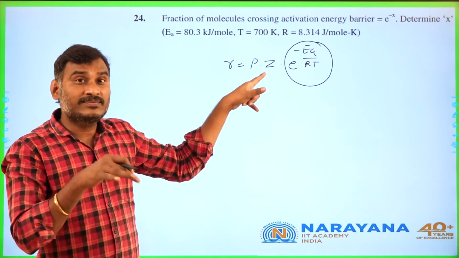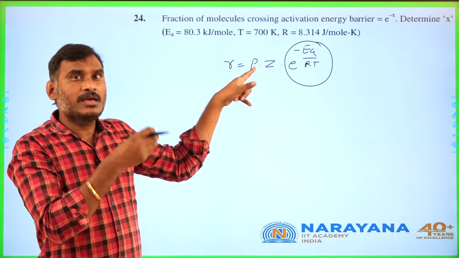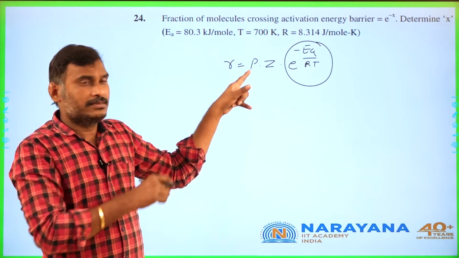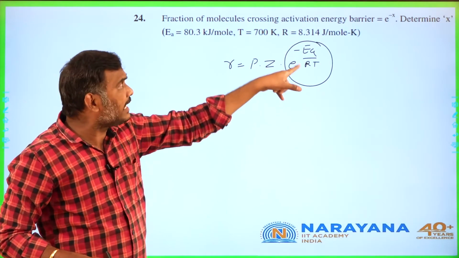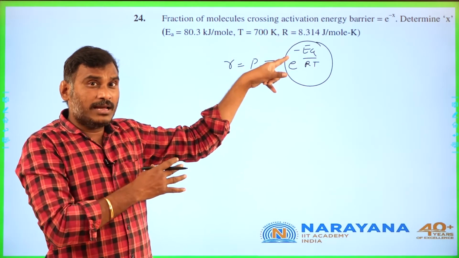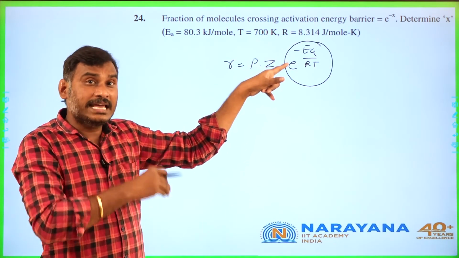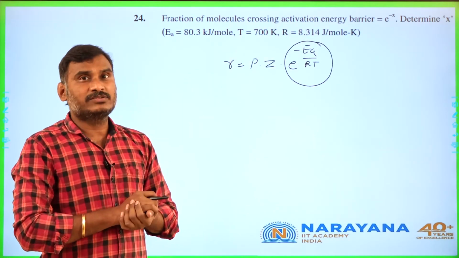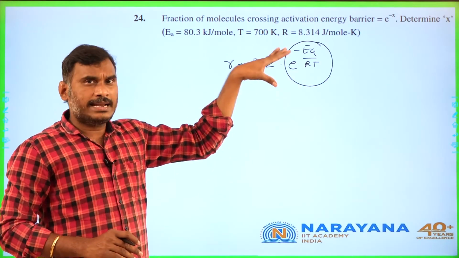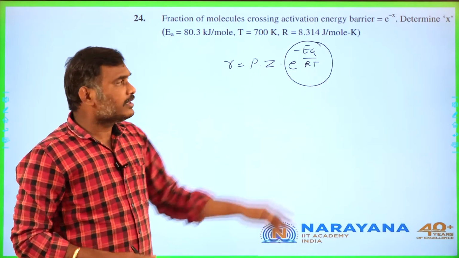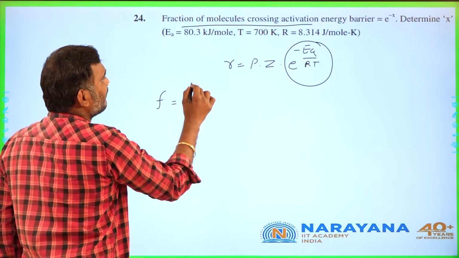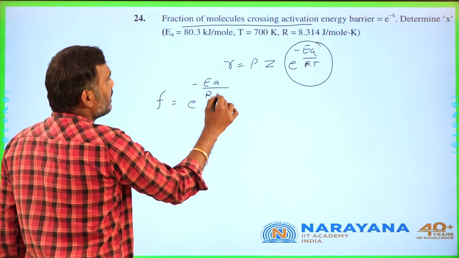This is called collision frequency. The number of molecules which are undergoing collision per second per unit area. This is called fraction of molecules having activation energy. Sorry, fraction of molecules which are having energy greater than or equal to activation energy is what this part indicates. Each one in the Arrhenius equation, each one's indication. Now they are asking fraction of molecule. Then f is equal to e power minus Ea by RT.